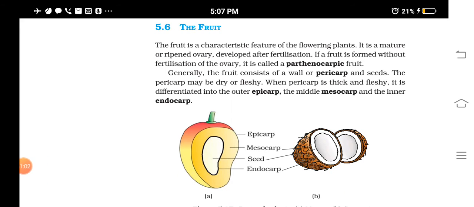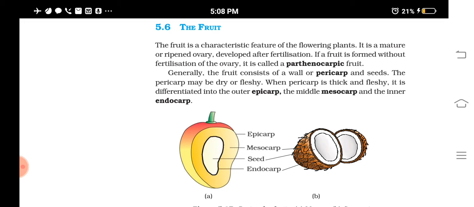And a fruit is having what? A wall and seeds. So the wall of the fruit is called pericarp. Pericarp, and they contain what? Seeds. The pericarp or the fruit wall can be dry or fleshy. Sometimes the fruit's wall may not be that much fleshy.